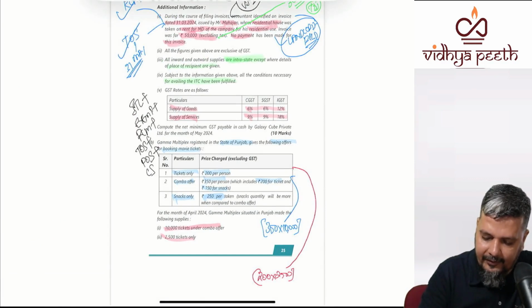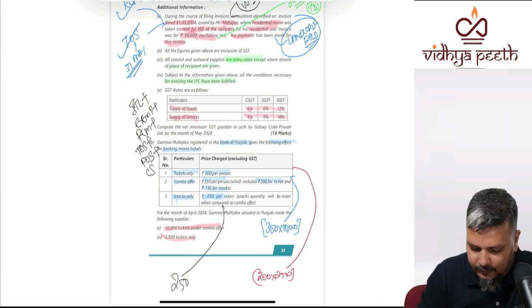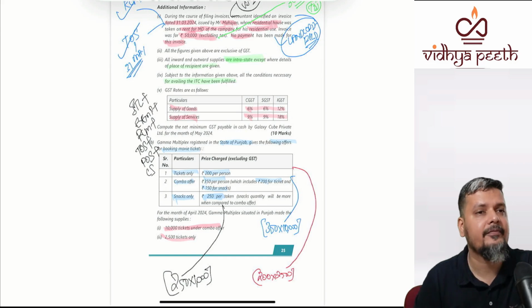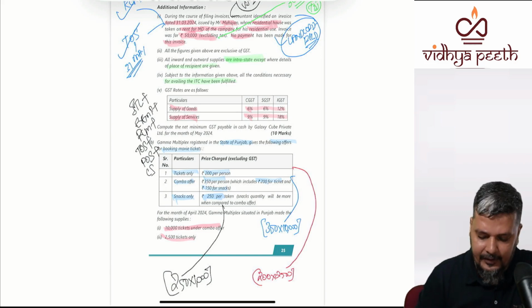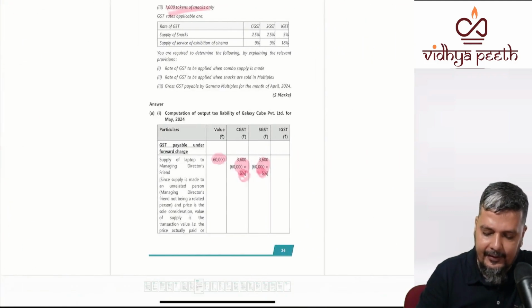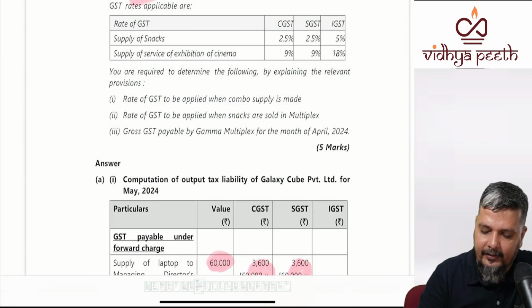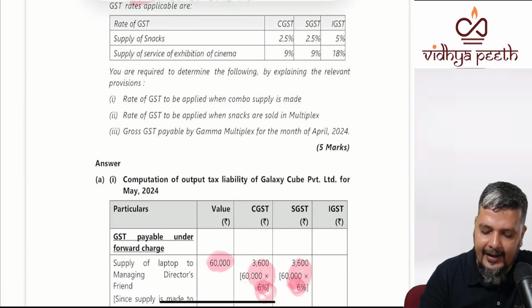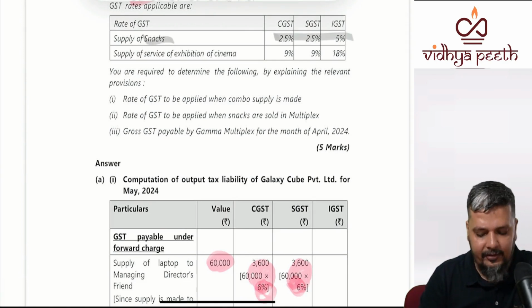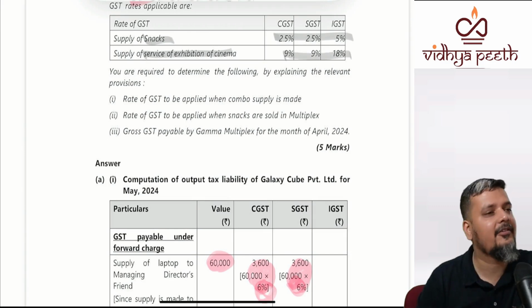When you are coming only for snacks, it is 250 into 1,000. So this completes your value. Correct? What about the rate of tax? Now rate of tax is given. If it is snacks, the rate of tax is 5%. If it is exhibition of movies, 18%.